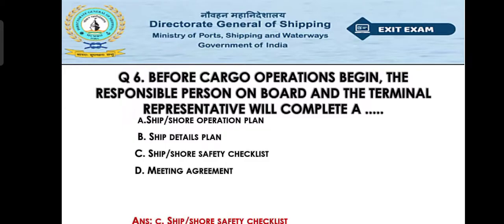So before starting the cargo operation, we generally complete the ship shore safety checklist. This is the checklist which is the agreement between the port terminal and the ship on behalf of the master. So there all the details will be given. That checklist is mandatory before starting the cargo operation.